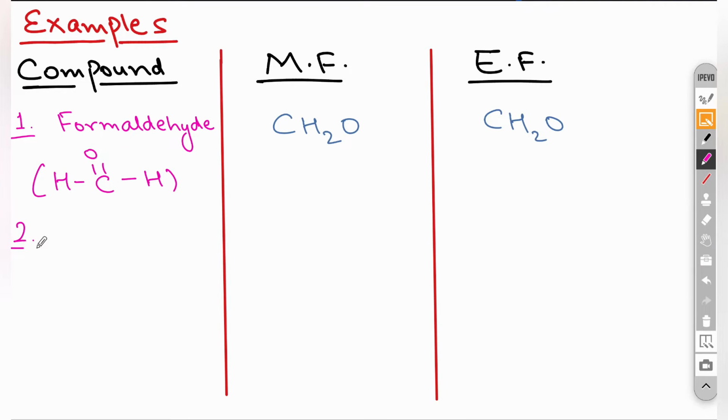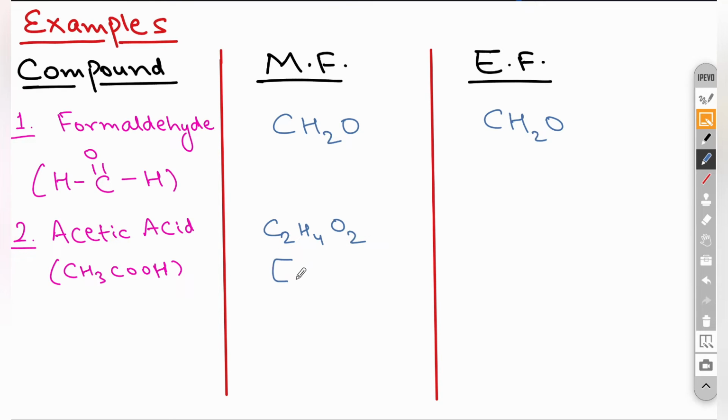Now the second example is of acetic acid. We know the formula, it is CH3COOH. Molecular formula is 2 carbon atoms, 4 hydrogen atoms and 2 oxygen atoms, C2H4O2. You can write it simply as CH2O whole twice. Now for empirical formula, we know it is the simplest whole number ratio. We will simply write CH2O.